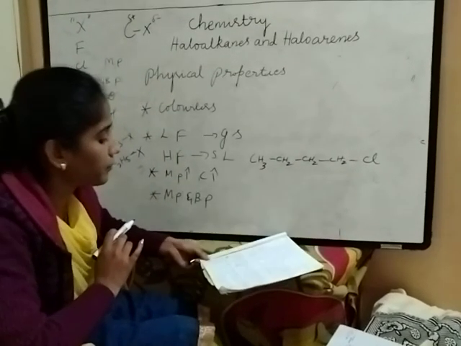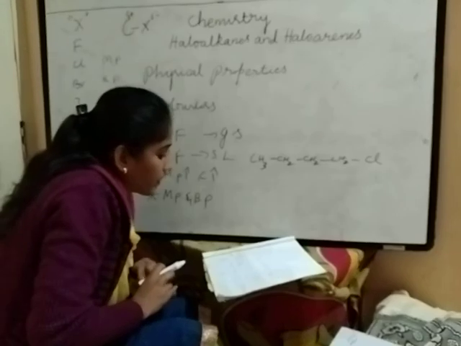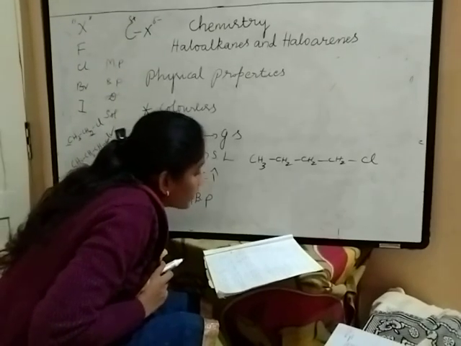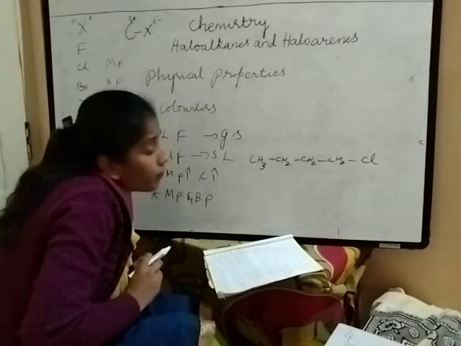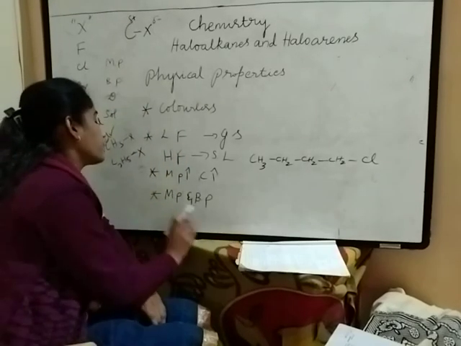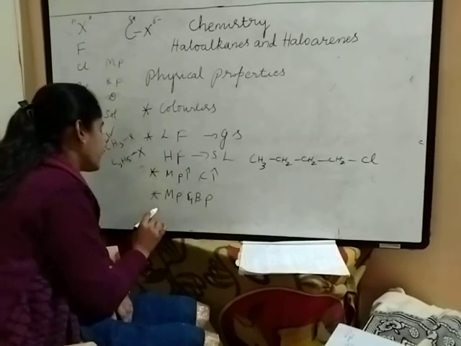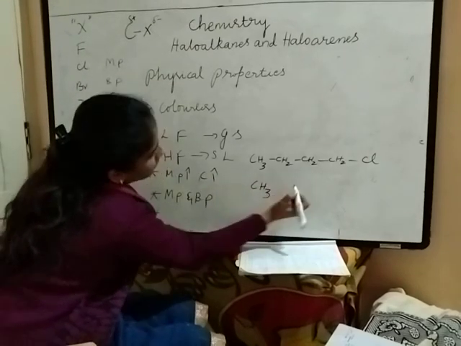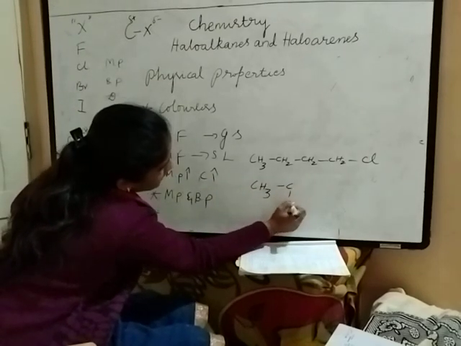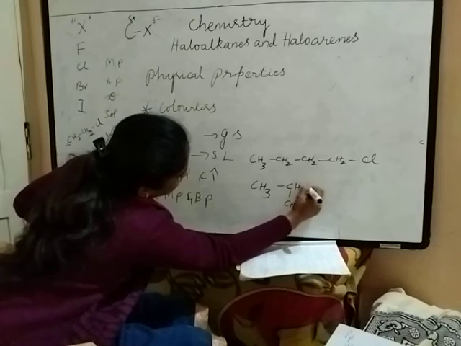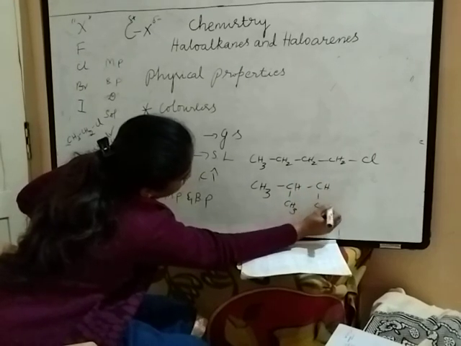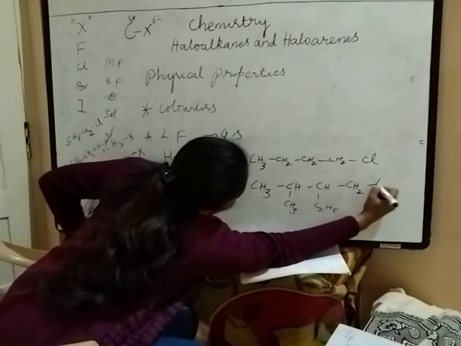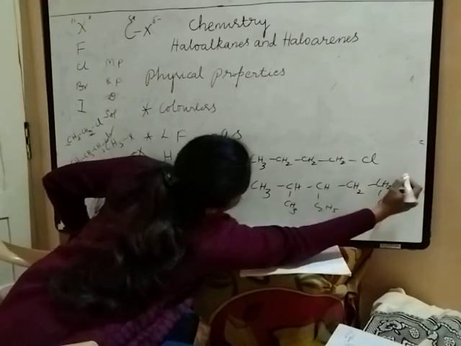Hence they have high melting point and boiling point. Linear compounds have high melting and boiling points. In branched compounds, branched means some other groups are attached, like CH3, CH, CH, C2H5, CH2, CH2Cl, CH3.